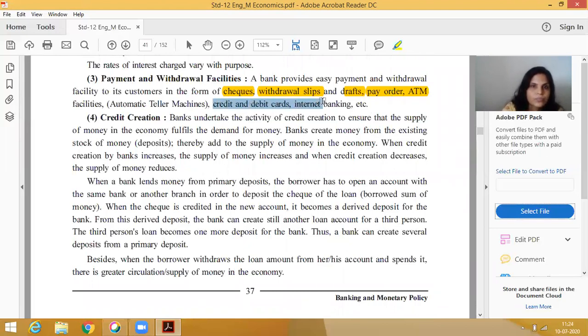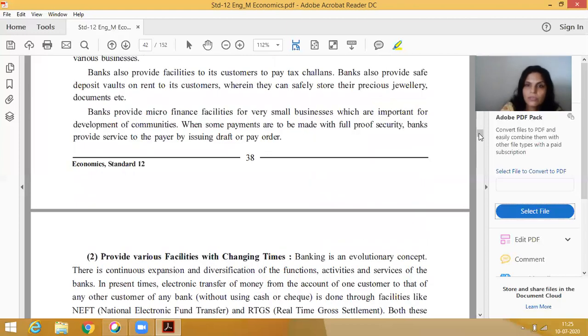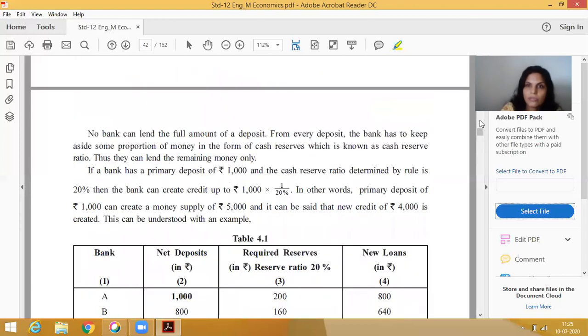Next one is credit creation. What do you mean by credit creation? It's a most important question for 3 marks. Remember this. It was in the board examination last to last year. Credit creation, that means what? First of all, I will explain an example, then I will explain the theory. So turn the page and come to the next page. On this page we have an example. First we will discuss it, then after, the theory.